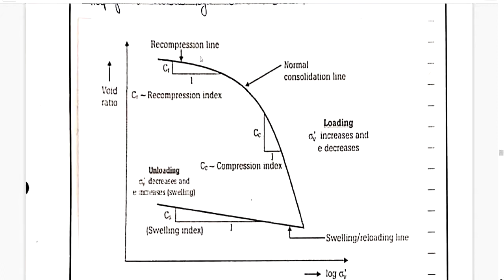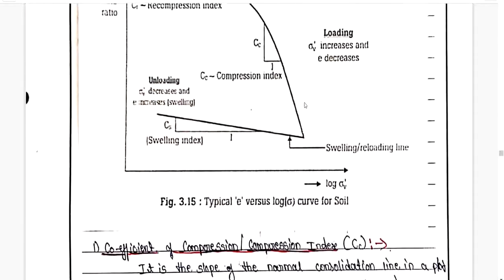As we load further, sigma v will increase and void ratio will decrease gradually. In that, whatever the center portion is there, we are going to consider that center portion, as well as the initial portion, to find out the consolidation data. Now we will see one by one.